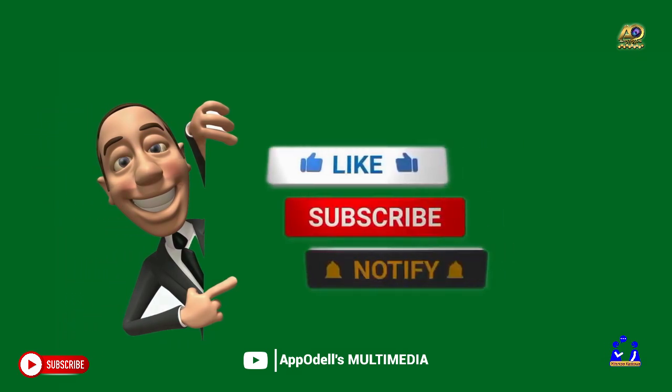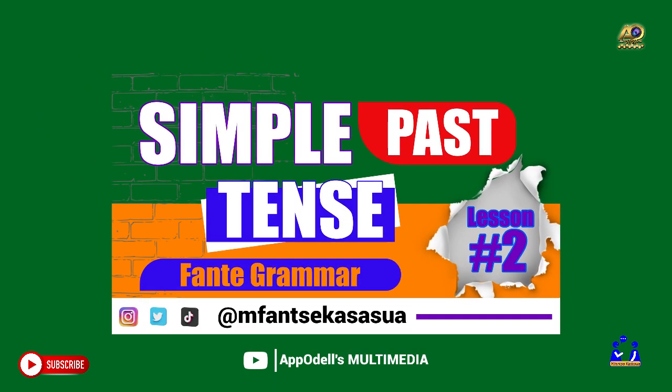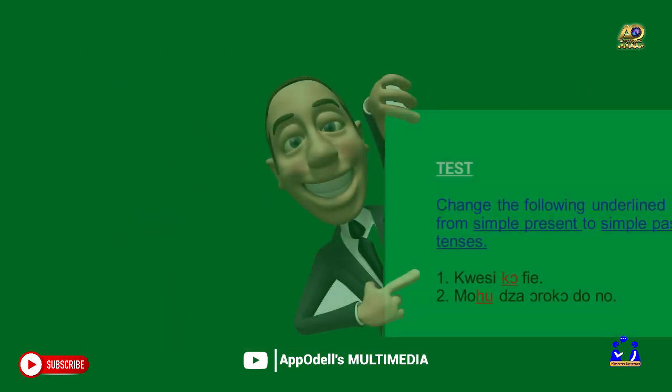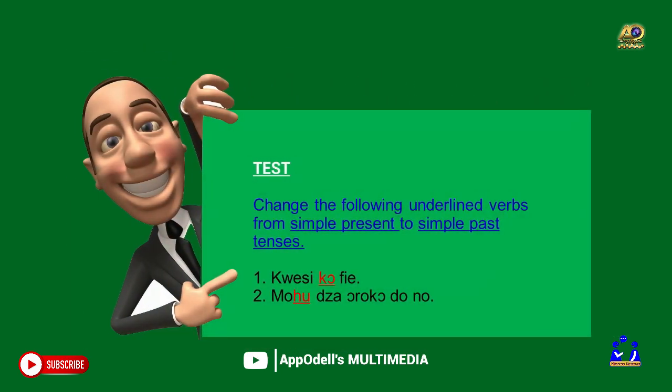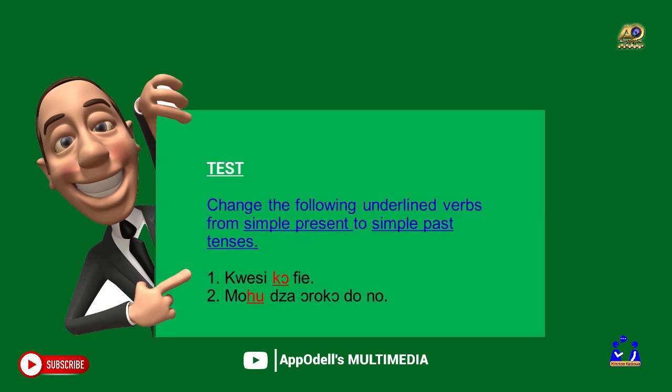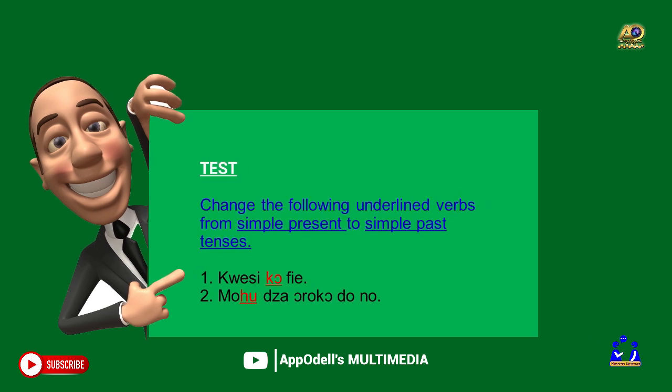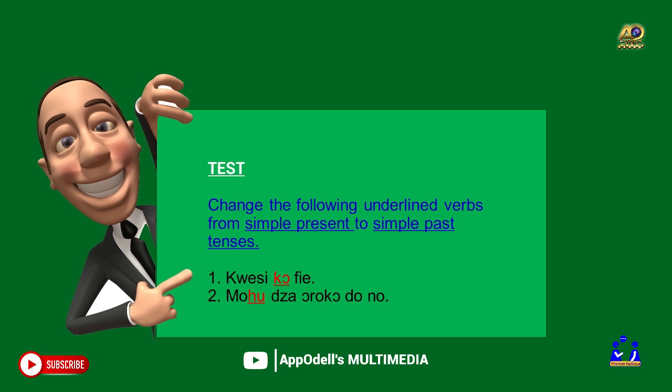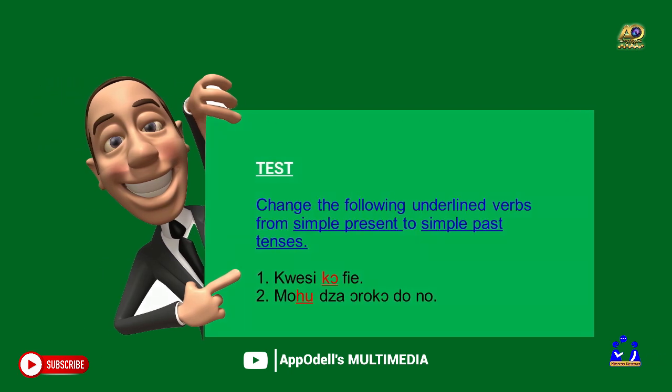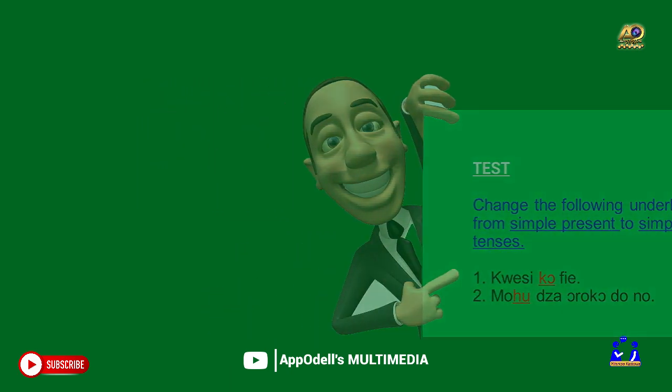But before we go, I have an assignment for you as usual, okay? Please try your hands on the following. I have 2 of these special verbs we have just considered in a sentence. This is what you are going to do. You are going to change the following underlined verbs from simple present tense to simple past tense.